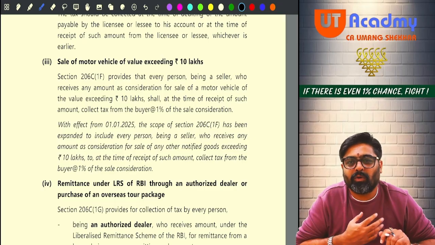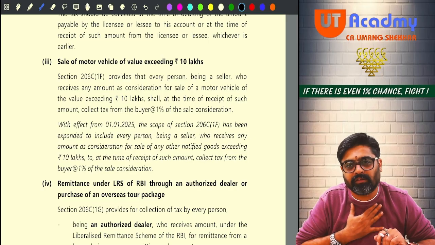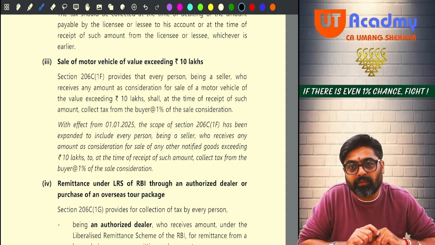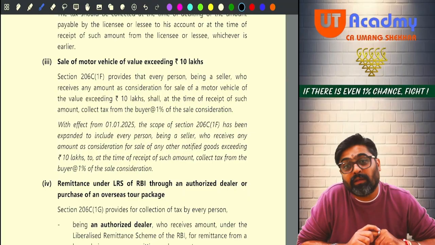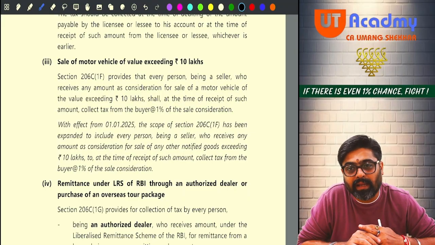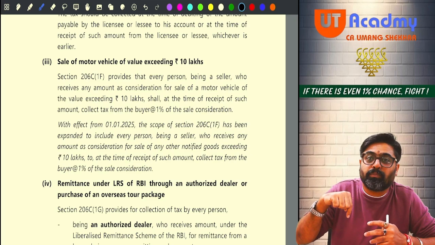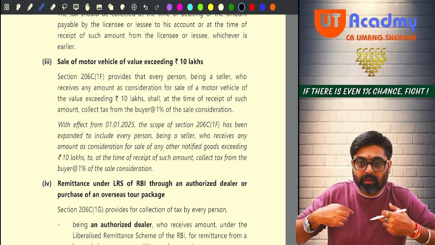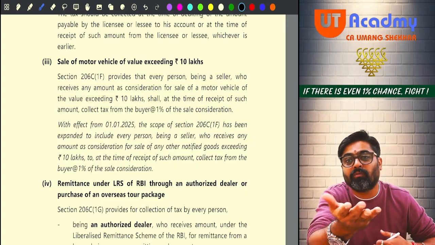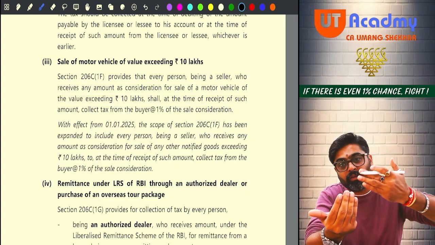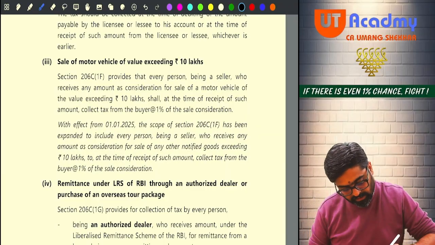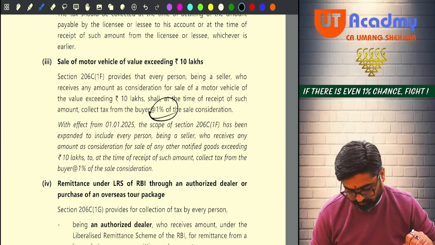Now I am a motor vehicle seller, and you are a buyer. You are coming to buy a motor vehicle from me, and the value of that motor vehicle is more than 10 lakhs. So the government has put a responsibility on me, the motor vehicle dealer, that whenever someone comes, along with the selling price of the vehicle, I must collect TCS at the rate of 1%.